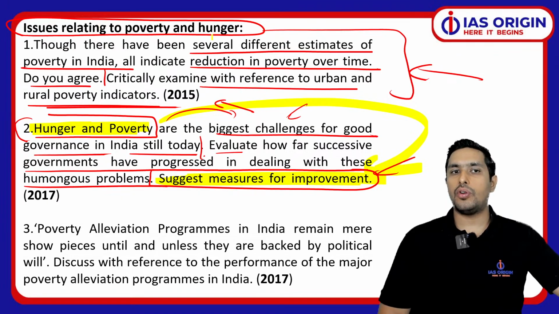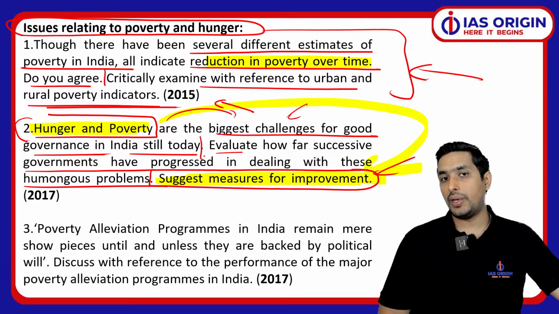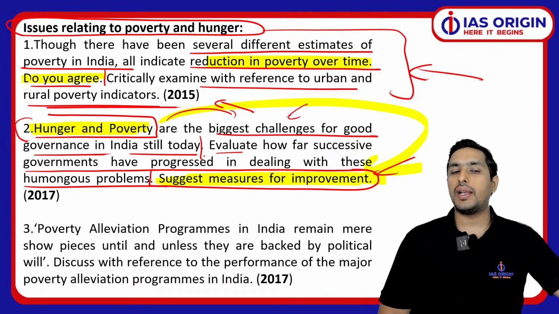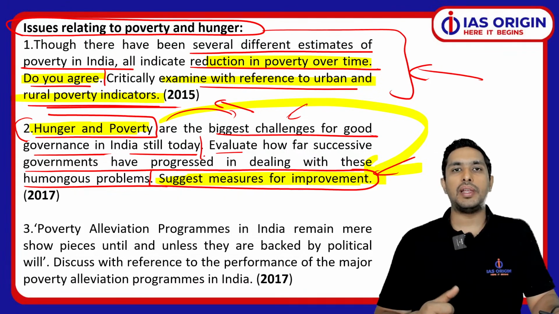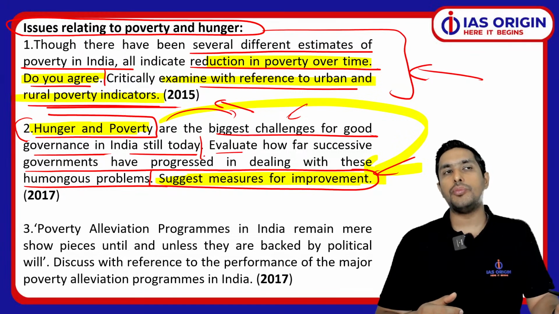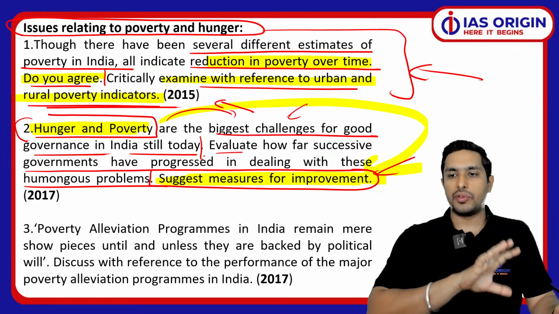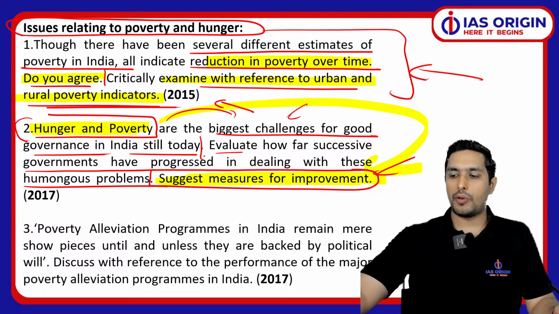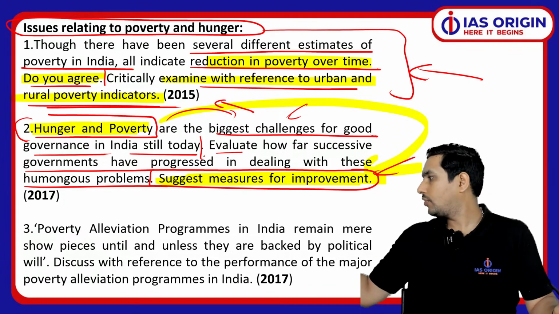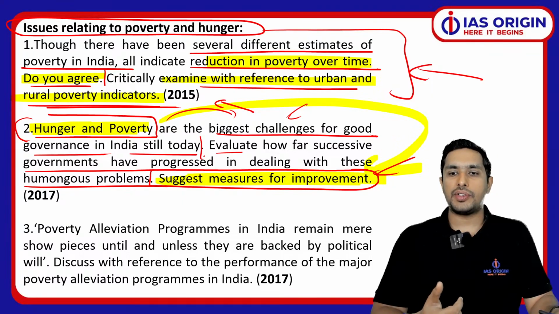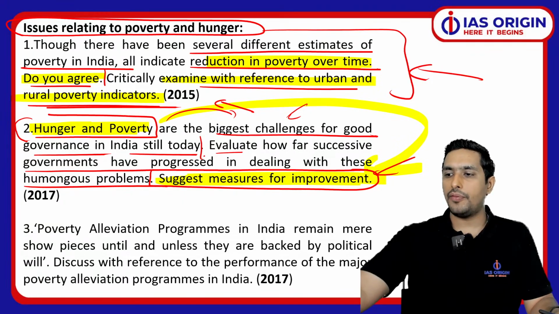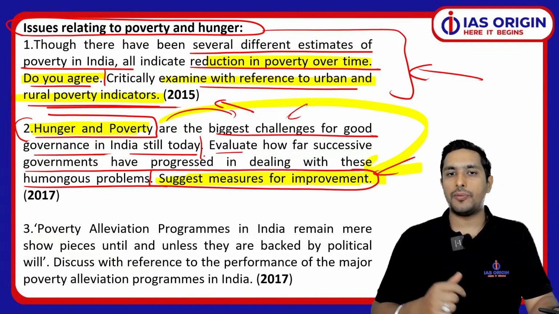Even in the first question, what we saw is that reduction in poverty over time has been told by various estimates. How far do you agree? And you have to examine with reference to urban and rural poverty indicators. So in terms of how many calories people are consuming, in terms of the expenditure, you had to draw proper clarity over that. So this is what was required in this very question. Again, these are the kind of questions you can master if you have prepared well for this particular portion. ये आपको उस तरह से करना था.